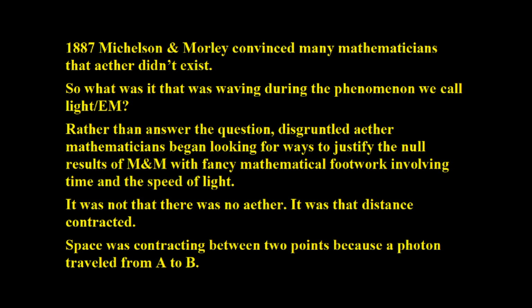Because for them, there's no difference. And so they started going in a different direction. Instead of accepting that they didn't know what was waving, they said, well, it's still the ether that's waving, but we can explain the null results of the Michelson-Morley experiments, right? And they did more than one.